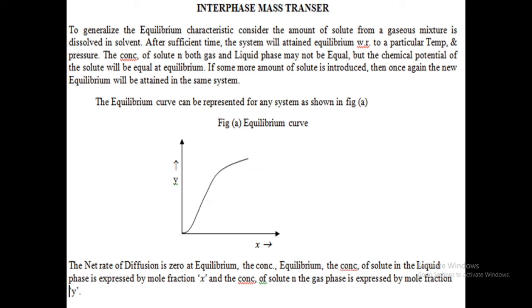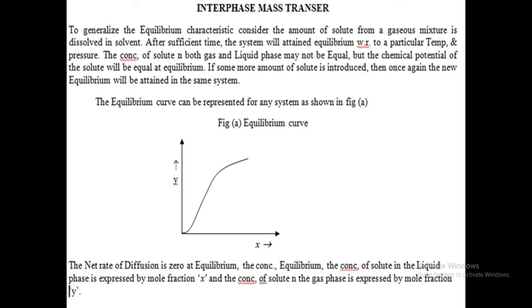The gas absorption operation occurs when ammonia is dissolved from an ammonia-air mixture by liquid water. The system is an ammonia-air mixture and water. Water is the solvent, the gaseous mixture is ammonia and air. Which one is the solute here? Ammonia gas. With the help of the water, ammonia gas is absorbed in the gas absorption operation.